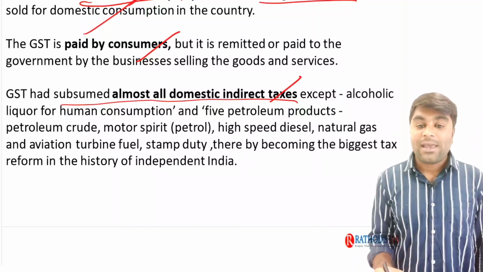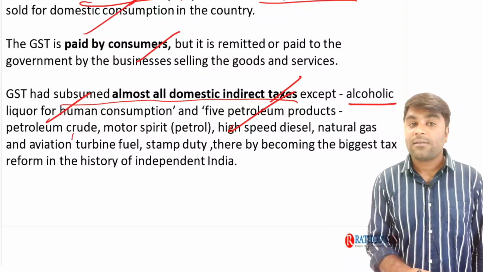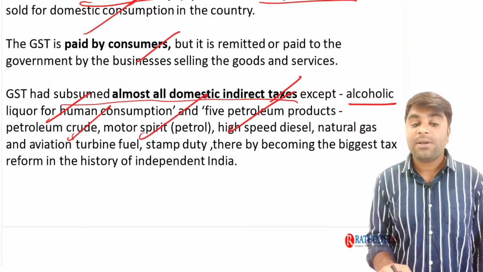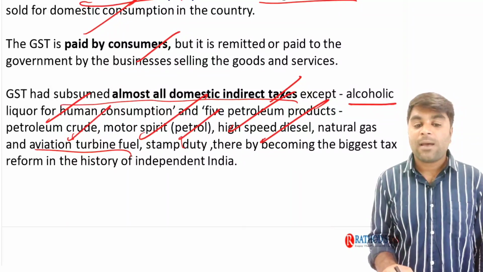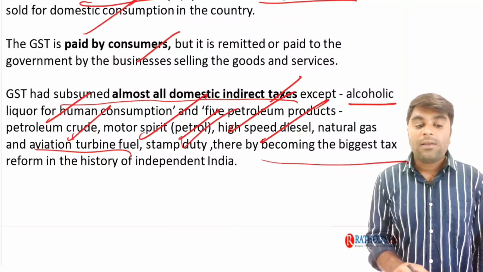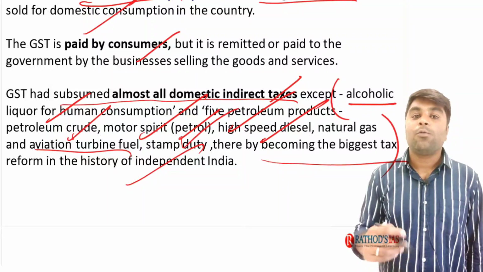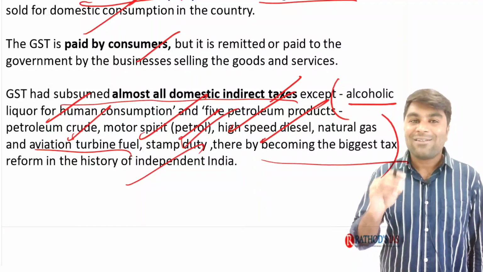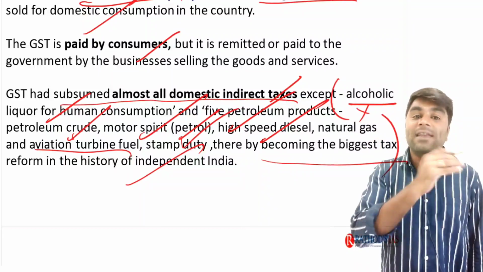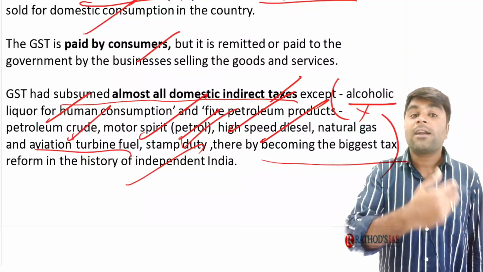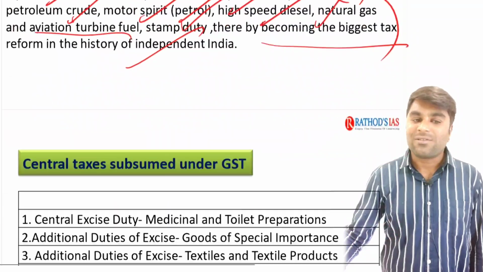But there are exceptions. Except alcoholic liquor for human consumption, five petroleum products: petroleum crude, motor spirit, which is nothing but petrol, speed diesel, natural gas and aviation turbine fuel, and stamp duty, right? All these are being exempted. Now, when I say these are being exempted from the GST, what does it mean? They are not being taxed under GST. That does not mean they are not taxed. They are taxed with the older methods, like sales tax and state VAT, which are imposed on these exempted goods.